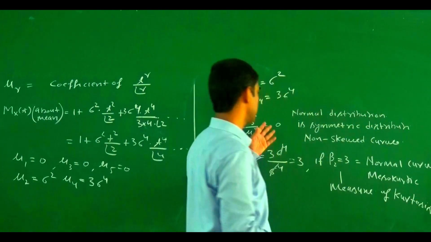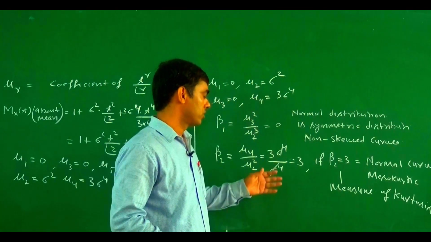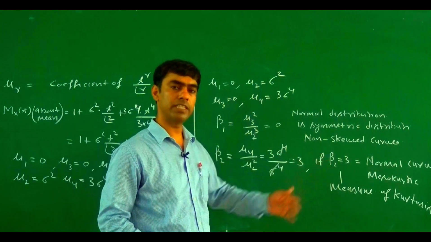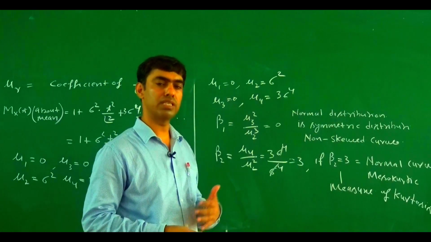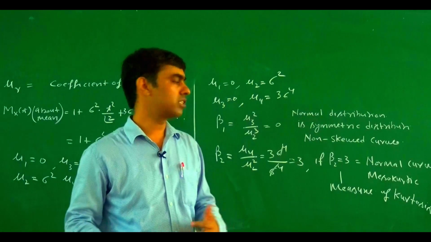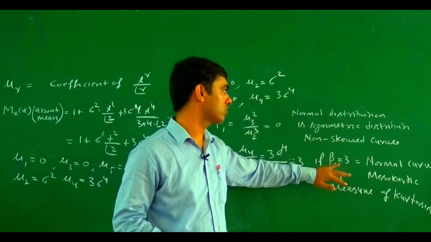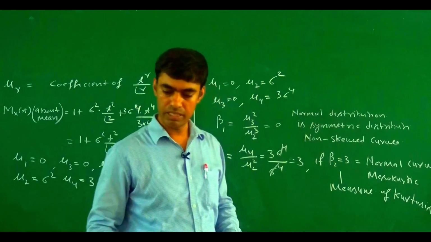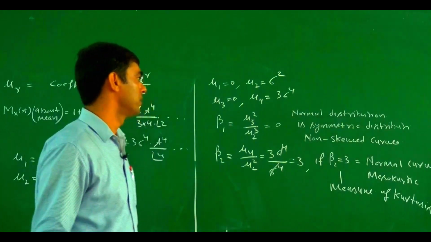And this one is a measure of skewness. The value of beta 2 is equal to 3. So we say that this one is not highly peaked, and not low peaked. This one is a normal curve. So a normal distribution is always a normal curve, meaning mesokurtic, and this one is a symmetric curve, meaning it is a non-skewed curve.